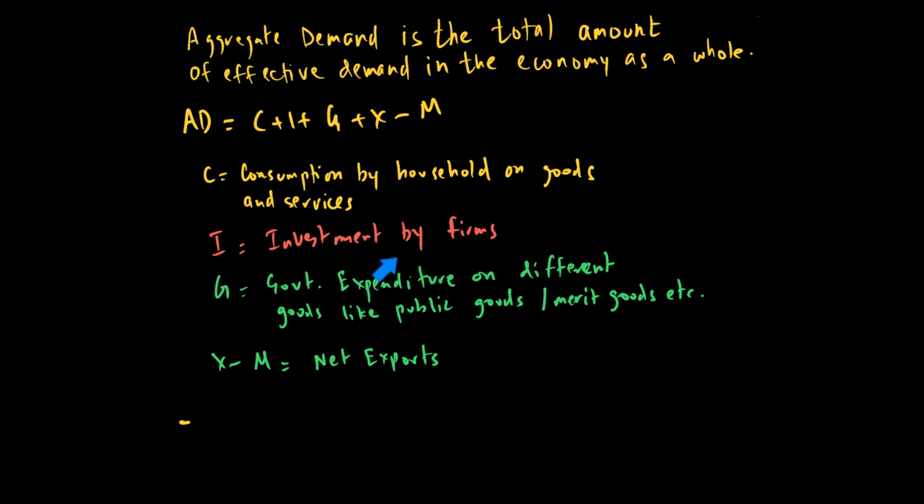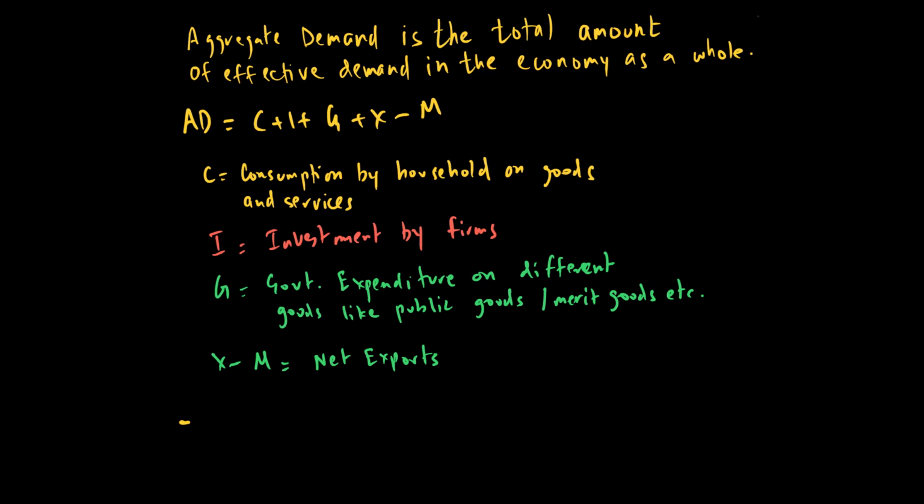Then comes investment. Investment is expenditure by firms on capital goods, and this is very important because it helps us to have more output in the future. Then comes our government expenditure.